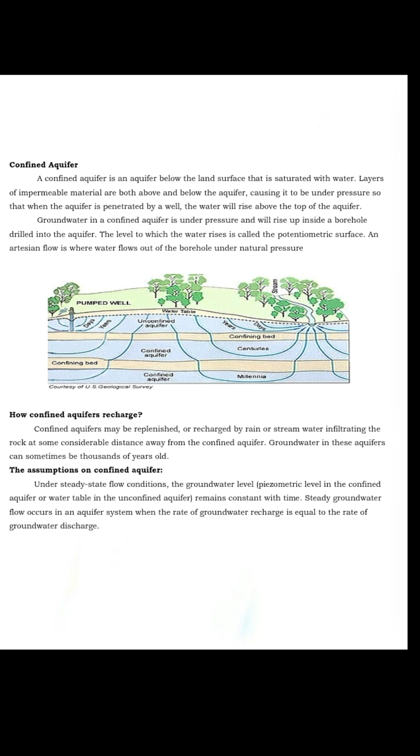The assumptions on confined aquifer. Under steady state flow condition, the groundwater level, the piezometric level in a confined aquifer or water table in the confined aquifer, remains constant with time. Steady groundwater flow occurs in an aquifer system when the rate of groundwater recharge is equal to the rate of groundwater discharge.